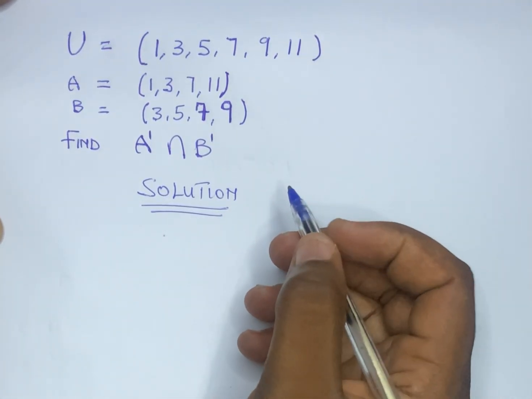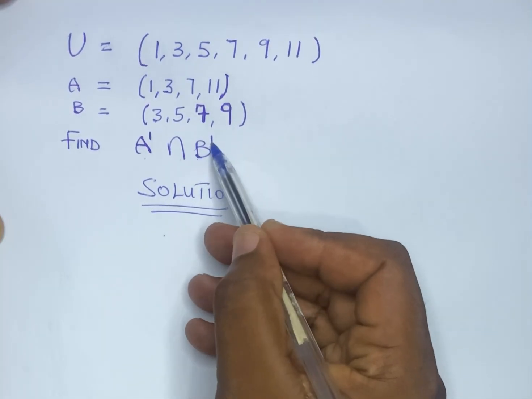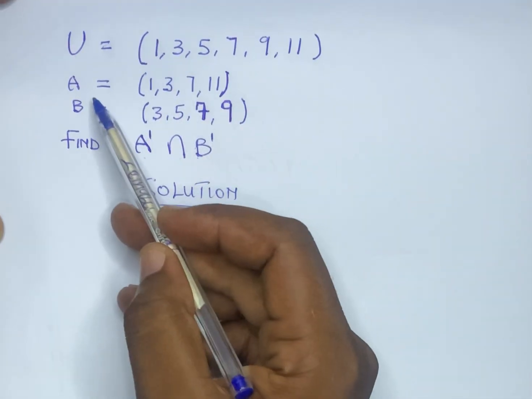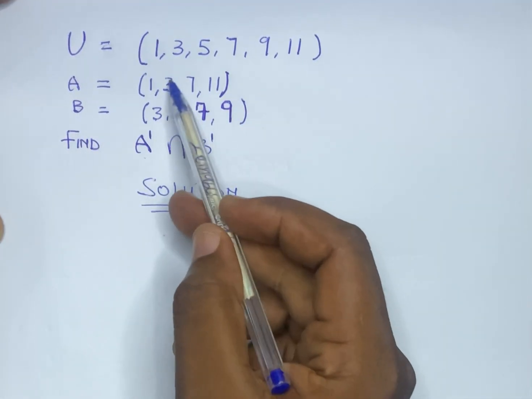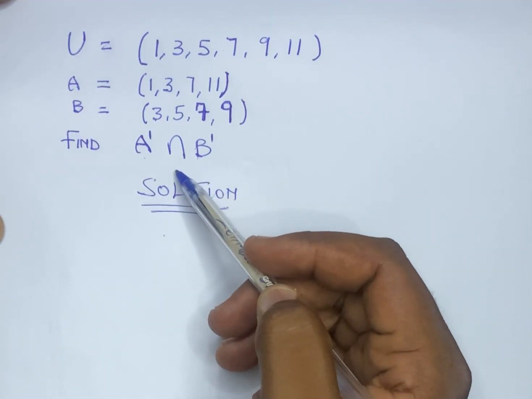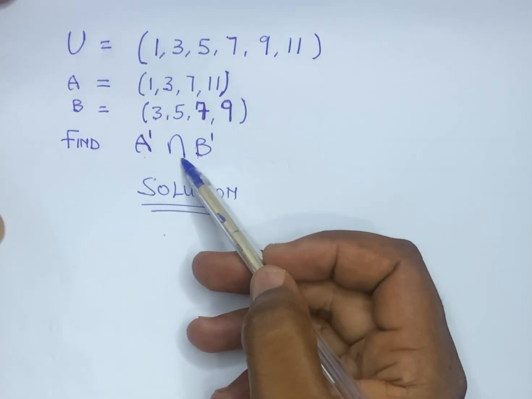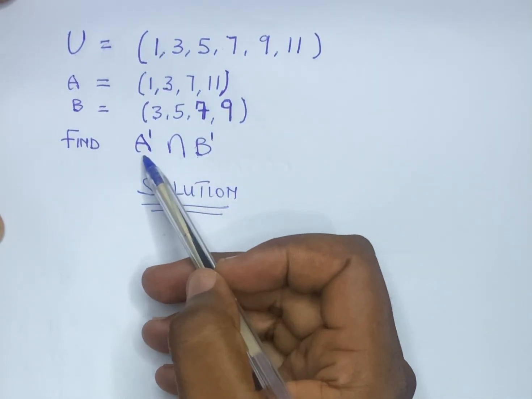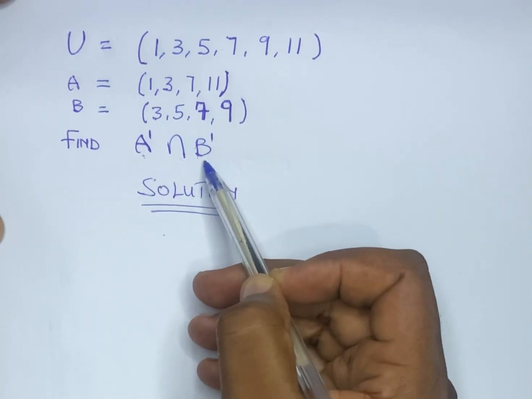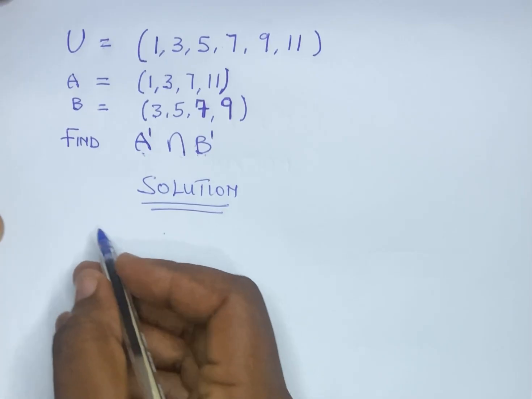So in this question, we are finding A complement intersection B complement. U is the universal set, and A and B are subsets of U. Before we can find A complement intersection B complement, we have to find A complement. After finding A complement, we then find B complement. So let's find A complement.